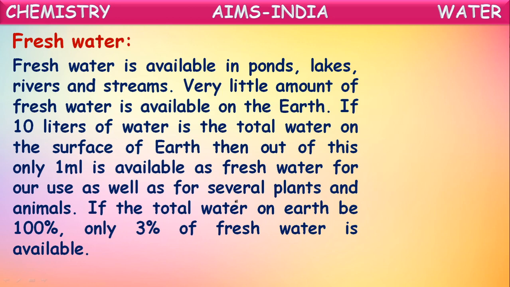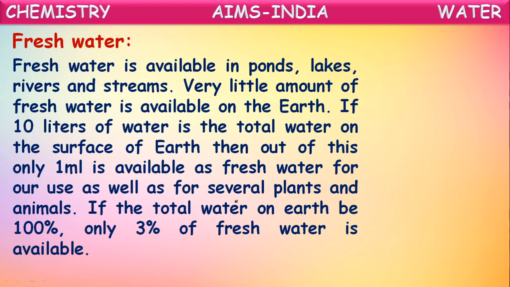Very little amount of fresh water is available on the earth. If 10 liters is the total water on the surface of the earth, then out of this only 1 ml is available as fresh water for our use as well as for the survival of plants and animals. See how small the quantity is. The remaining exists completely in the form of salt water in the oceans and seas. So a very small quantity is available as fresh water.